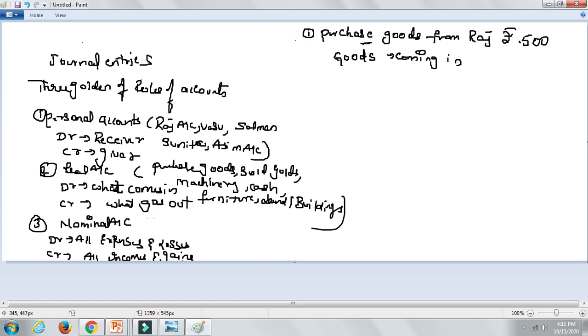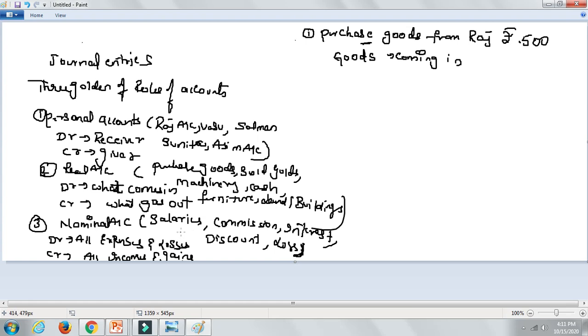Now the third point what I am going to tell you over here is, for example, salaries, commission or interest, discount, or it could be loss, or it could be any receipt also simultaneously.